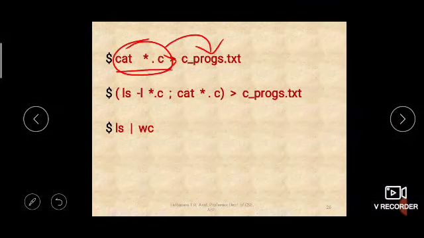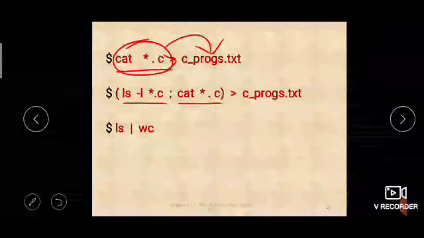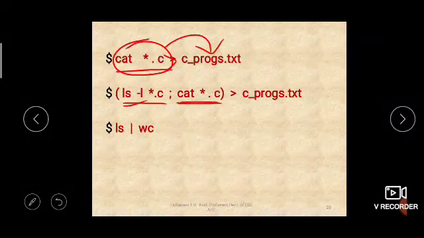So you have all C programs available in a single file, isn't it? That is so fantastic. Then the next command says ls -l *.c, which displays the long list of all the C files, and then cat displays all the C files. First, the ls command will display the long list of all C files. Second, the cat command will display the contents of all C files.